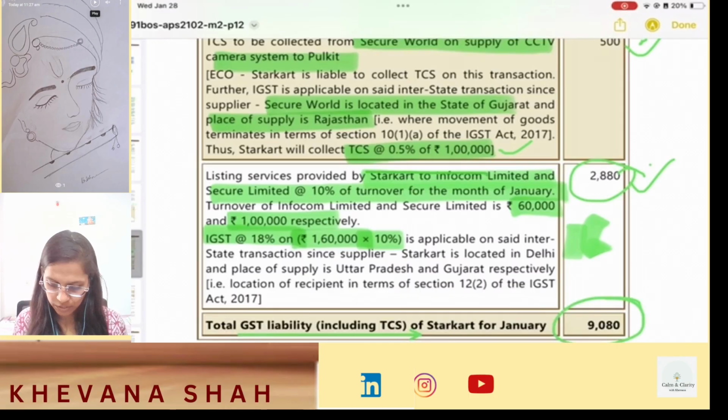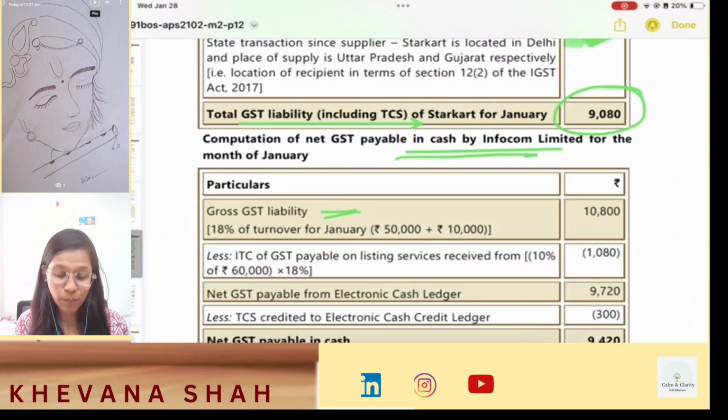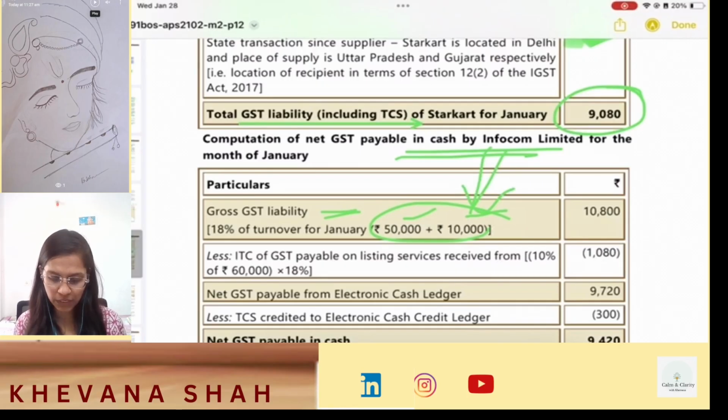Now, computation of net GST payable by cash. To compute the net GST payable by cash, we will reduce any ITC credits that are available to us. My gross GST liability is 18% on turnover. My turnover is 50,000 plus 10,000, that comes out to be 60,000. We are calculating for Infacom Limited, so it had made supplies worth rupees 50,000 and rupees 10,000. So 18% on my 60,000 comes out to be 10,800.